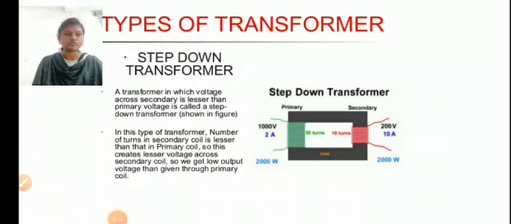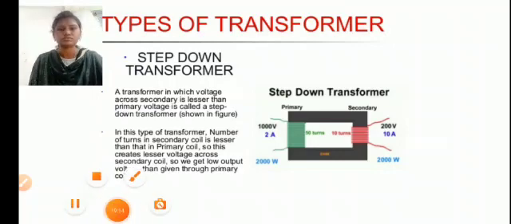So we observe in the step down transformer, the voltage of the secondary coil is lesser than the input or primary voltage.